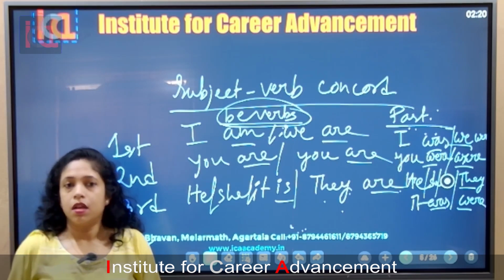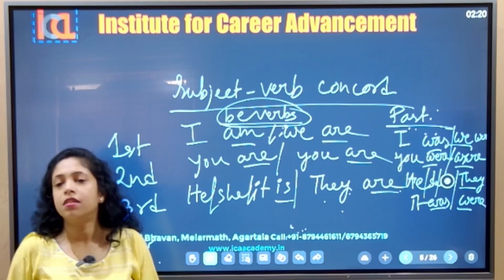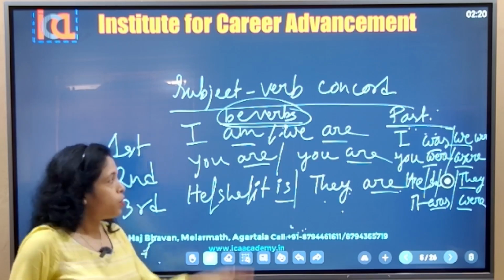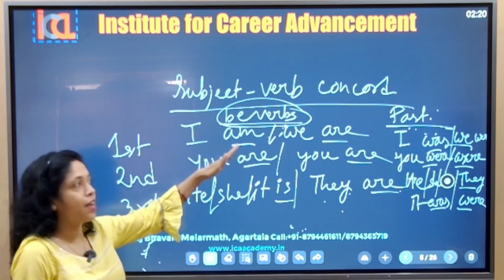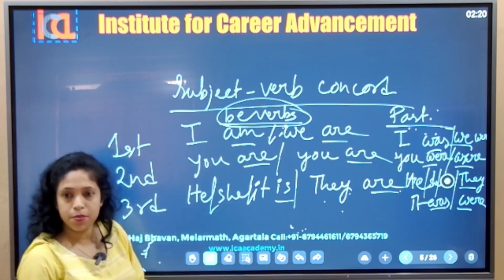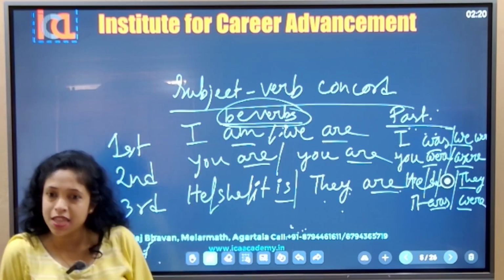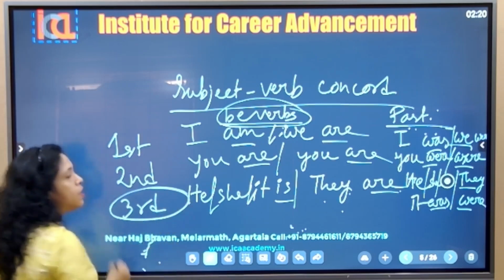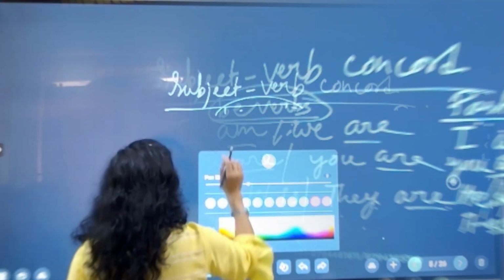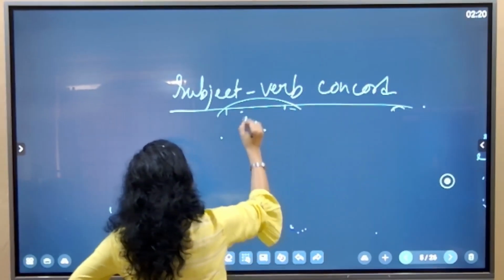All these action words are main verbs. So for subject verb concord or agreement for the main verbs, the changes we see are in the third person.